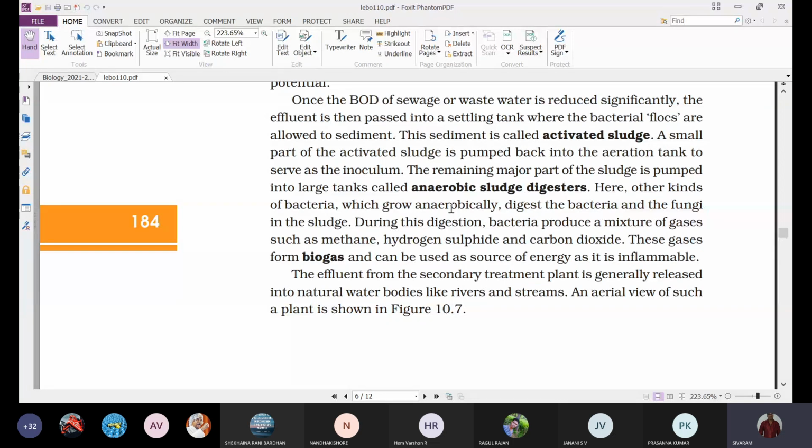So the activated sludge obtained from the aerobic treatment is digested in the presence of anaerobic bacteria, which digest the bacteria and fungal filaments and release methane, hydrogen sulfide, and carbon dioxide, forming biogas. As this gas is highly inflammable, it can be used as a fuel.